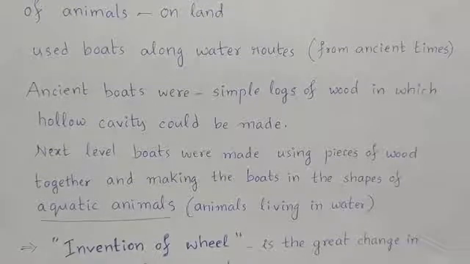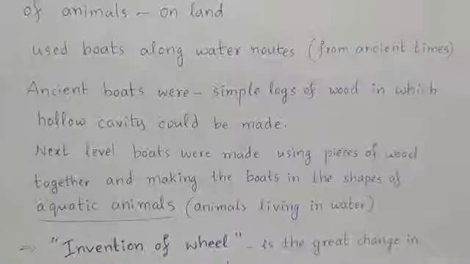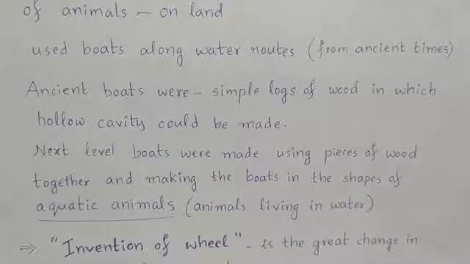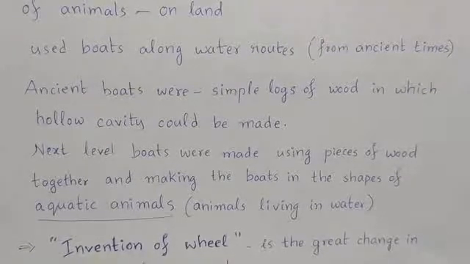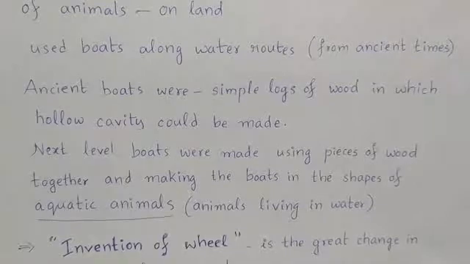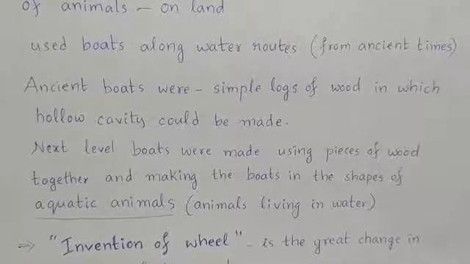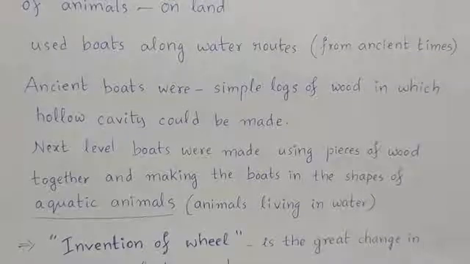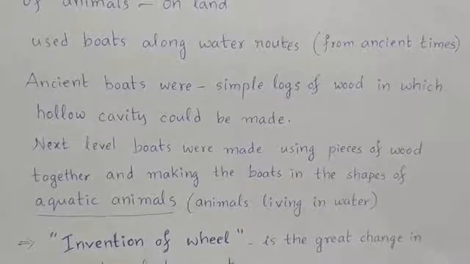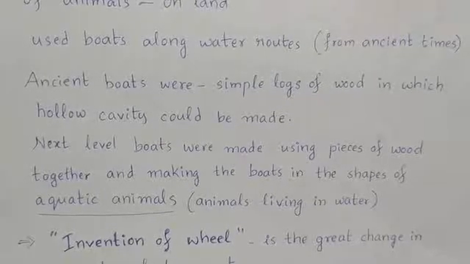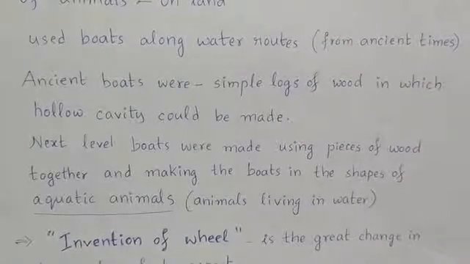If a single large piece of wood is used to make a boat, even though the piece of wood is very large, it can make a small boat only. If many different pieces of wood were used, even though each piece may be a little smaller, as many different pieces were used, that boat used to become a little bigger in size, and more people can travel in that boat.